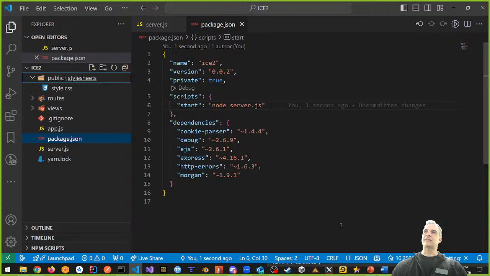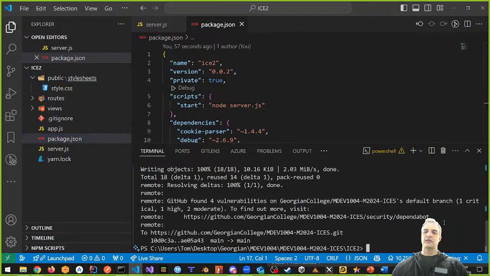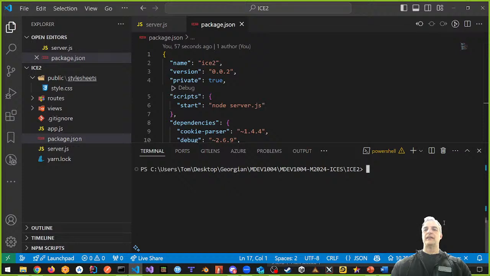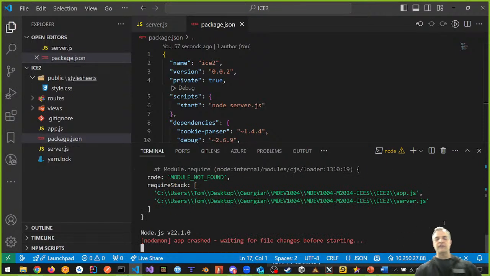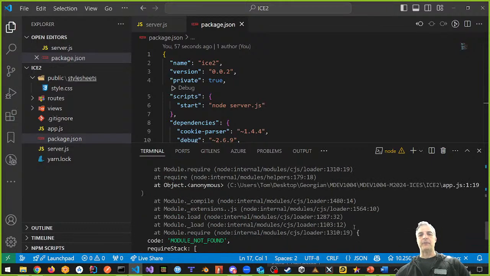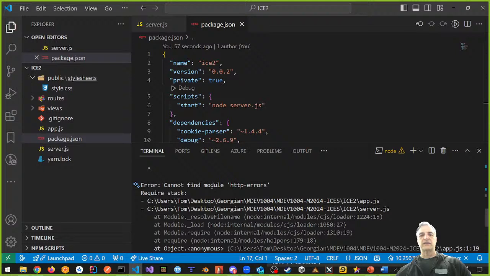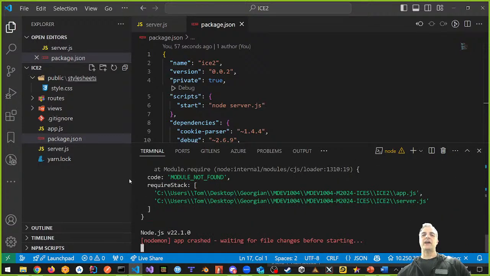Let's run this thing and see if it works the way it works right now. So I'm going to clear the screen, and I'm going to run nodemon, right? And nodemon, if everything works, it's going to work. But in this case, it did not. So what happened? It says, cannot find module http-errors. Why not? What's wrong with my problem? What's my problem here, guys, online? Why do I have this problem? What did I do wrong? What did I forget to do?